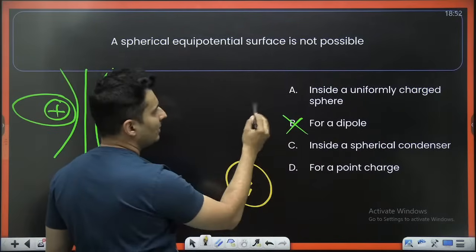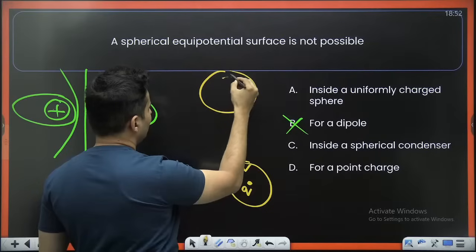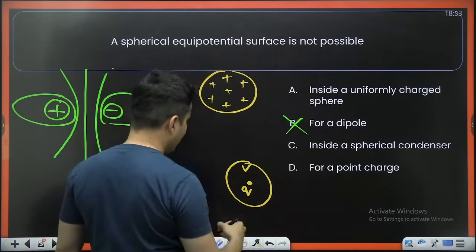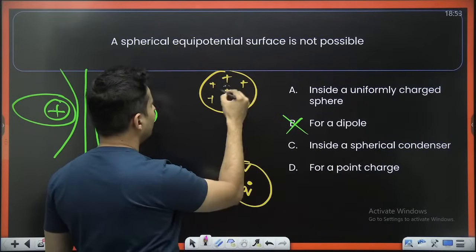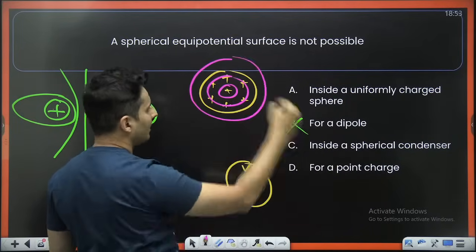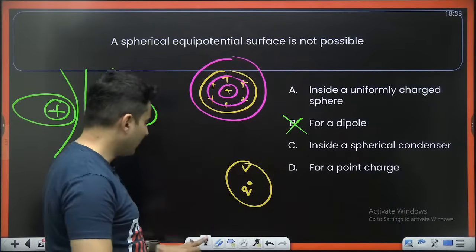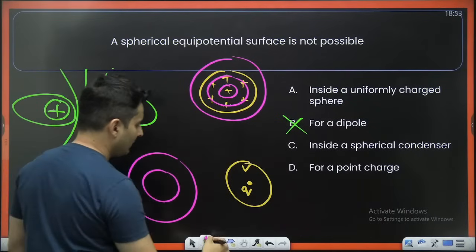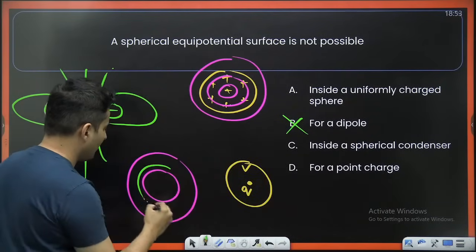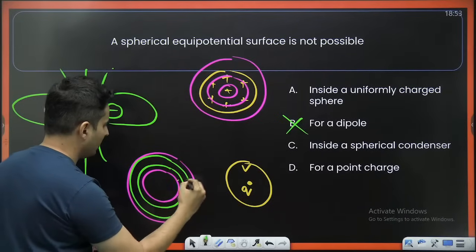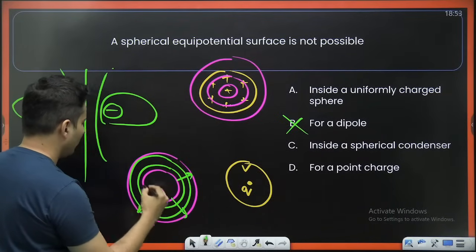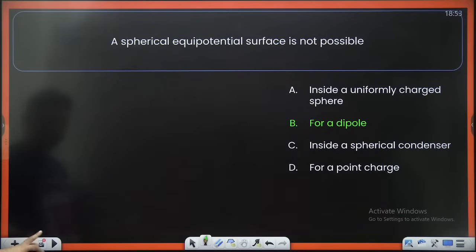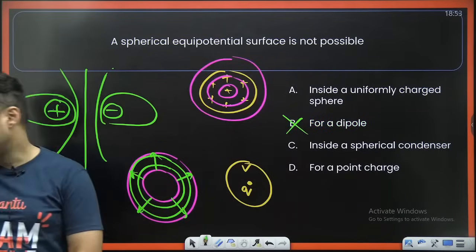Option A is also possible, charged sphere. If you have a charged sphere like this, you will see that the equipotential surfaces are there even inside and outside. Inside a condenser, spherical condenser means spherical capacitor. If this is a spherical capacitor, obviously equipotential surfaces are possible even between them, because electric field lines will go from positive to negative plate. So it is possible for A, C, D. I think for B, yes, it is not possible.